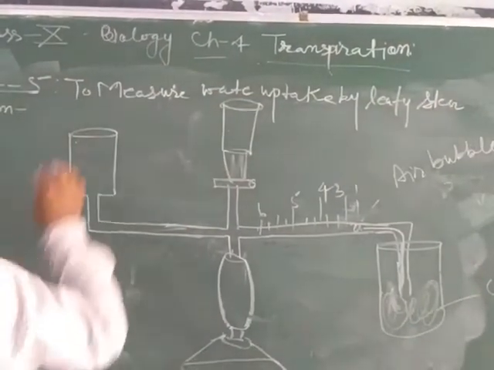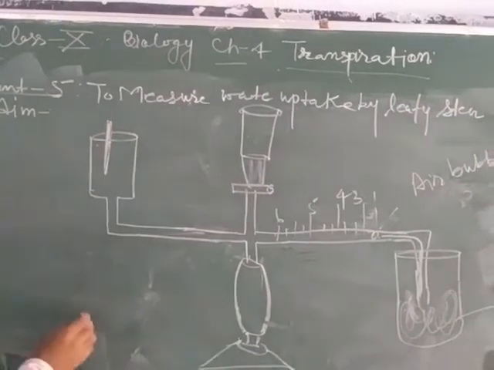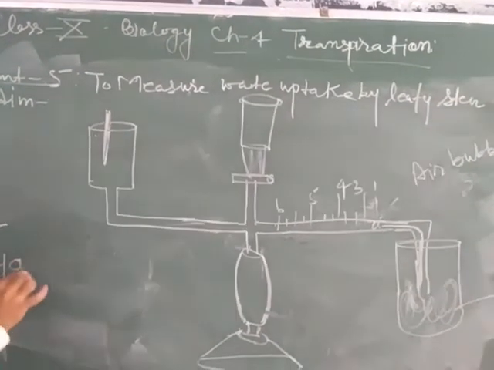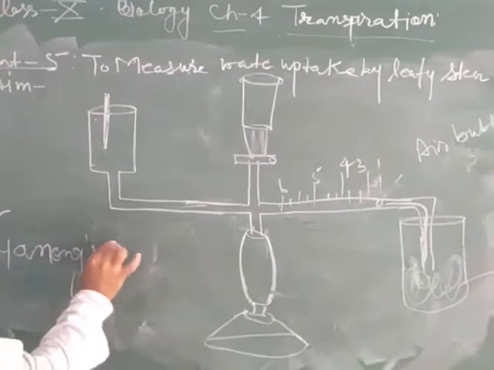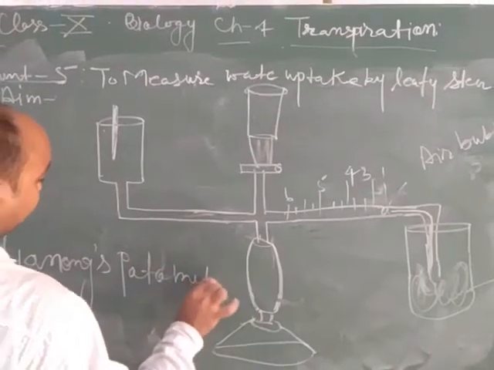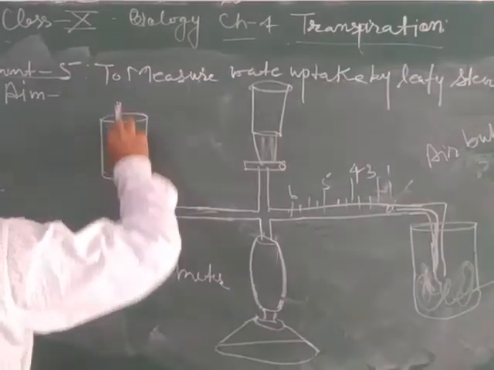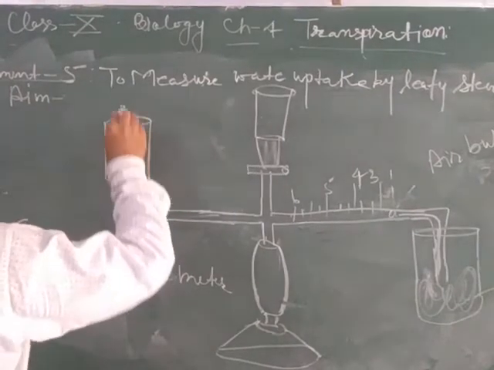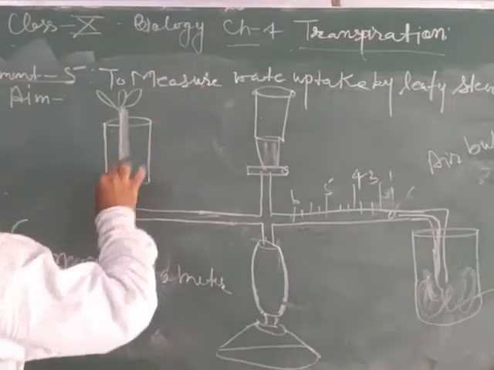For carrying out this experiment, we have to take this apparatus, Ganong's potometer. It is a device used to measure water uptake by the leafy stem. The leafy stem is inserted in the stem part of this Ganong potometer.